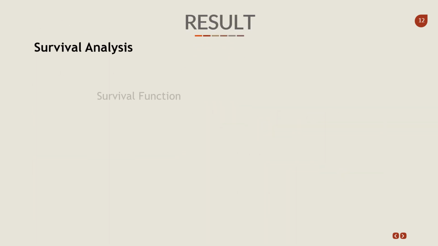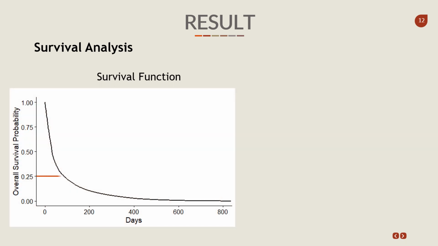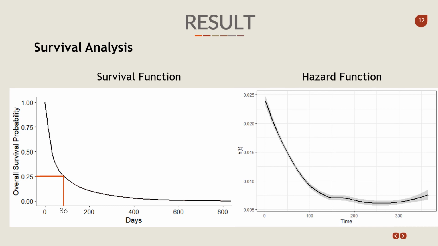This is the result of the survival analysis. The survival function describes the cumulative probability for the customer who hasn't made a second purchase yet at a certain time. For instance, 25% of the customers haven't made the second purchase yet after 86 days.